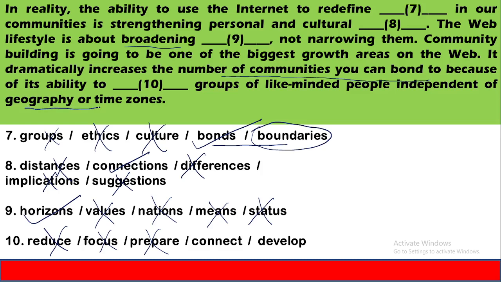It means there will be no geographical boundaries, no time zone boundary. So it gives us an ability to create groups, not to connect, because first a group has to be created, then it will be connected. So the appropriate word is develop. I hope you would have understood what I tried to make you understand.